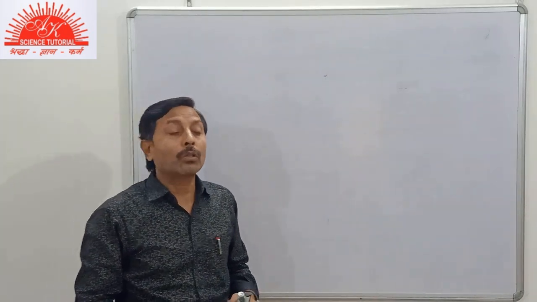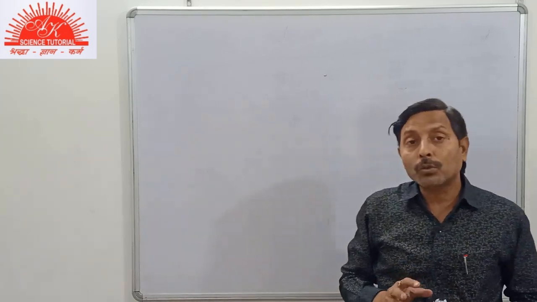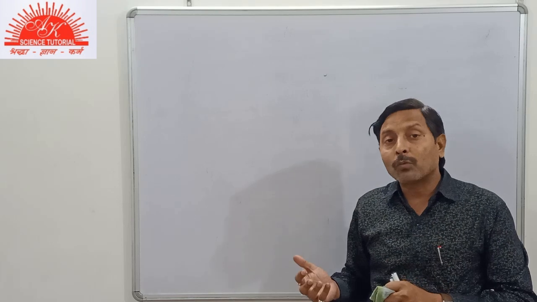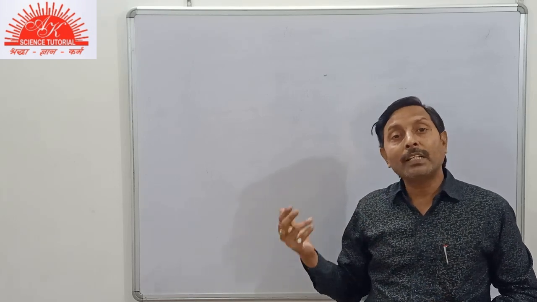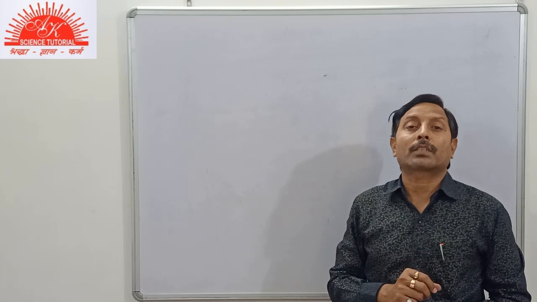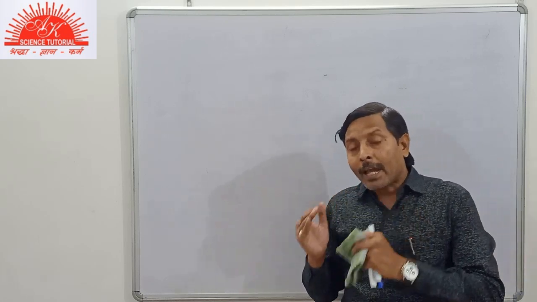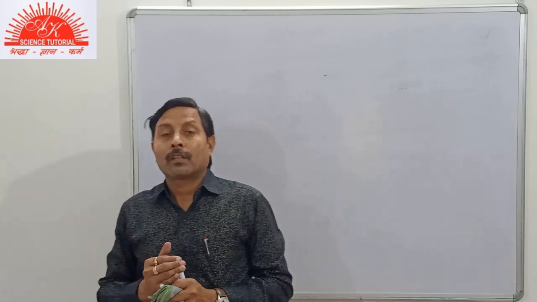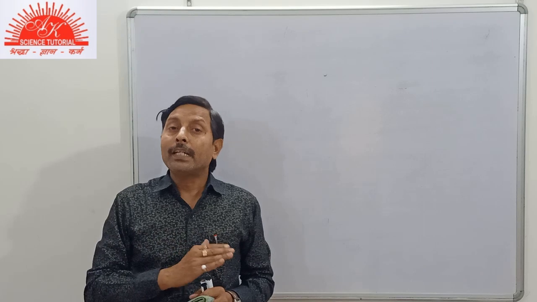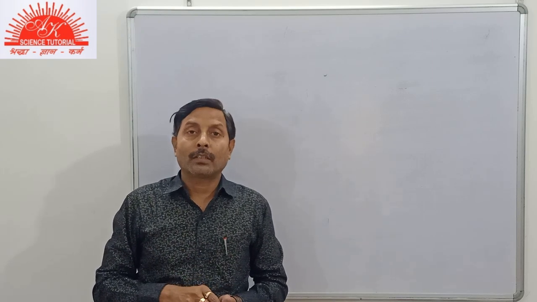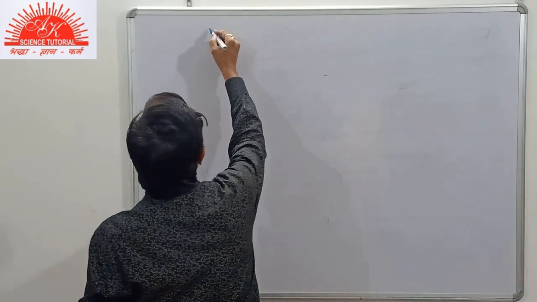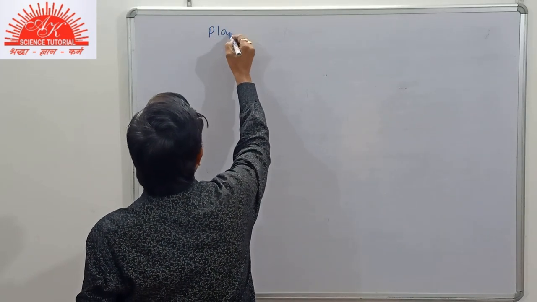So this is the introduction of tissue, its composition, and its relation with the different parts in a complex organism. Now students, we have to study the plant tissue and the animal tissue in detail one by one. Here, we have to study plant tissue.